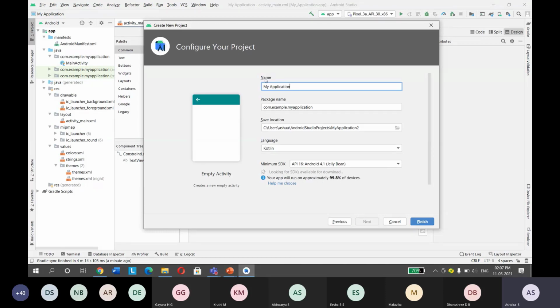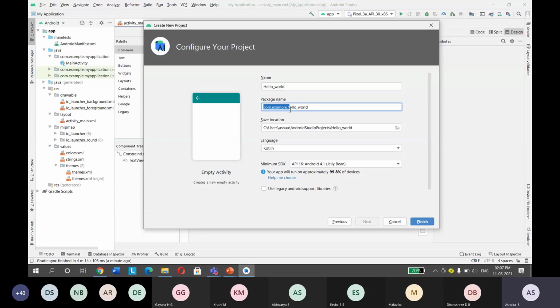Here it will have the name of the application. If you want, you can change the name, say Hello World, and the package name. By default, it will take the name of the application, and this is the package that will be created for your application.